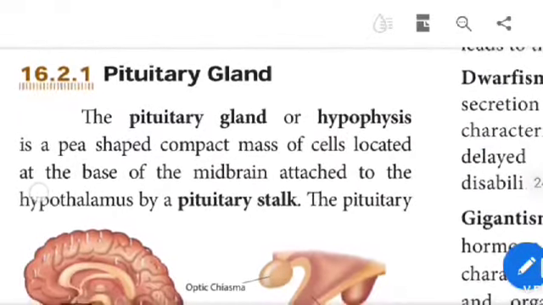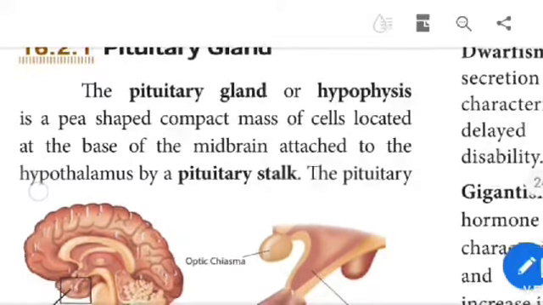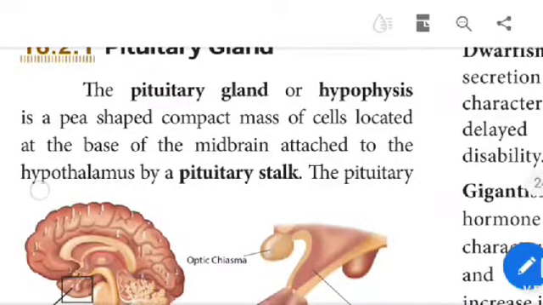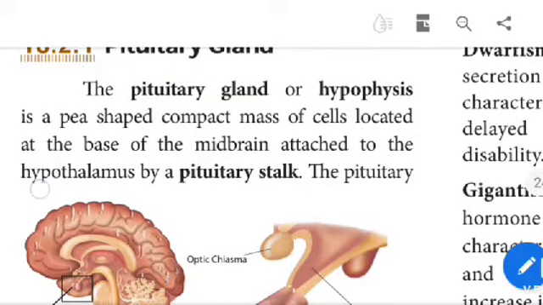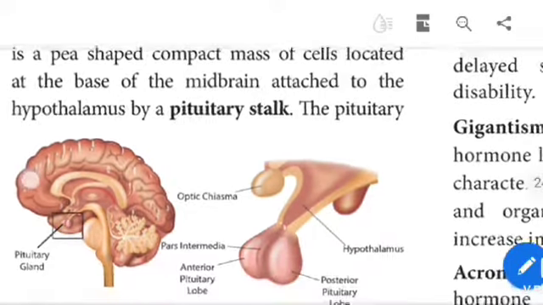Pituitary gland. The pituitary gland, or hypophysis, is a pea-shaped compact mass of cells located at the base of the midbrain, attached to the hypothalamus by a pituitary stalk.